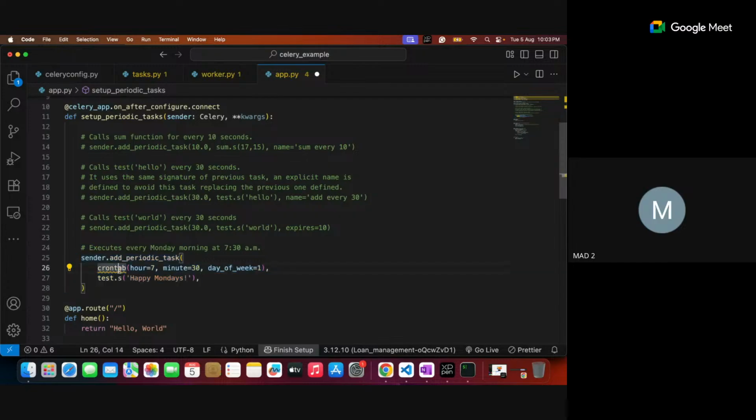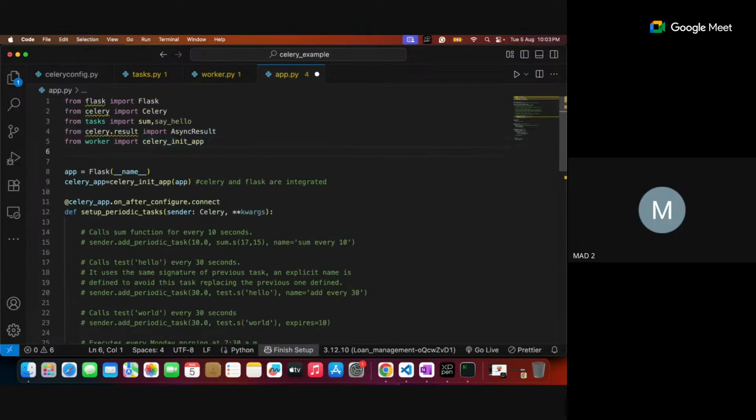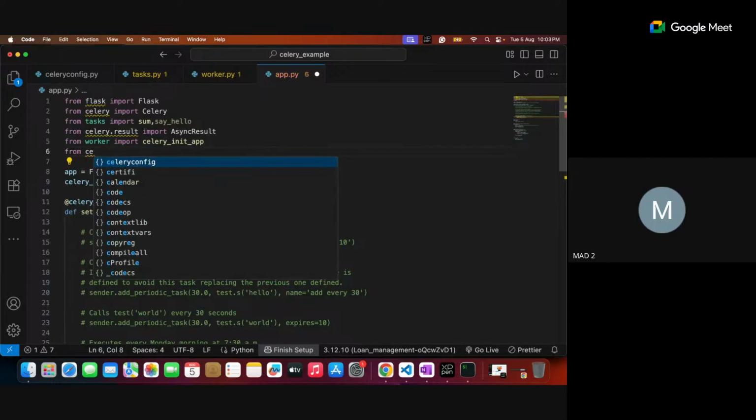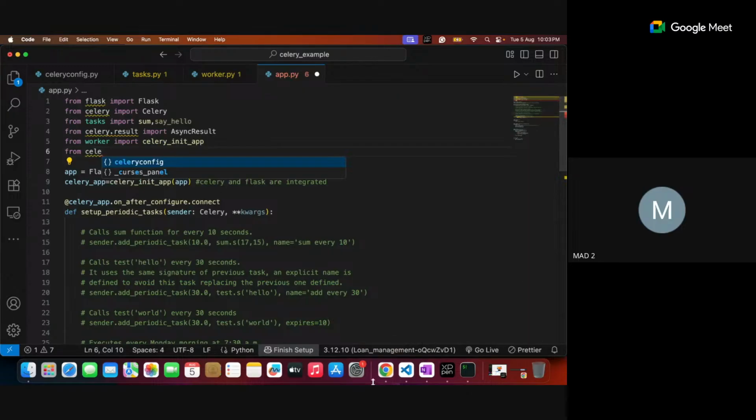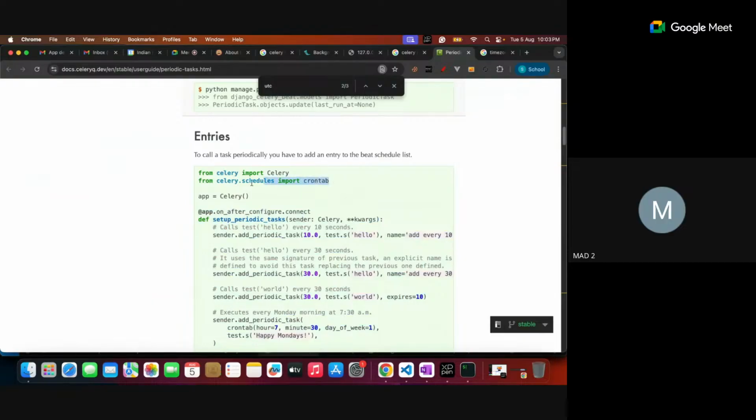That is called crontab. This crontab is a predefined module you need to import. Let's import that crontab from celery. I think it's schedules. I don't remember that particular one. Yeah, here it is. This part.